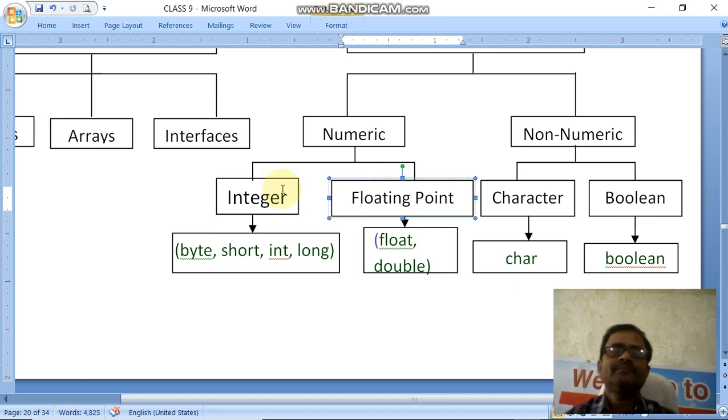After that it is divided into four categories of integer, and two types of floating point, because of the data range and the memory size. In previous software, 15 or 20 years back, in BASIC or many other languages, whenever you created a variable it took the whole memory size for all the data types. Whether you wrote a single digit or 5 digits, the memory occupied was the same.